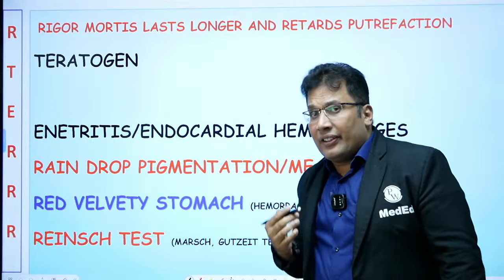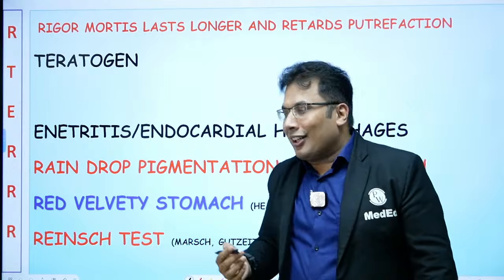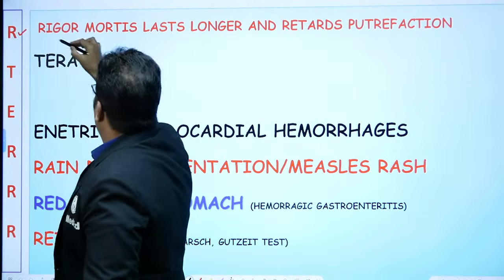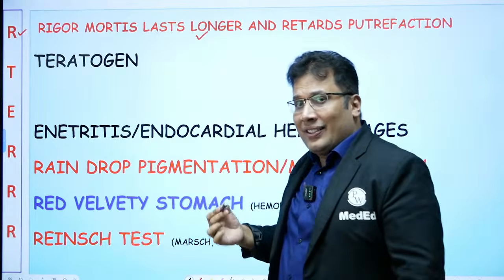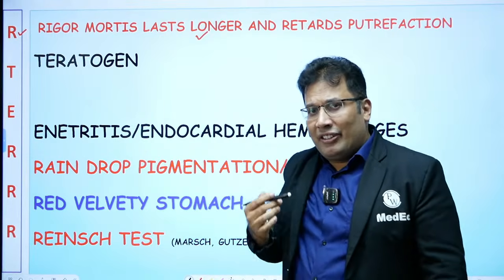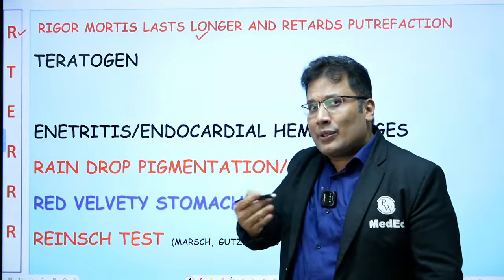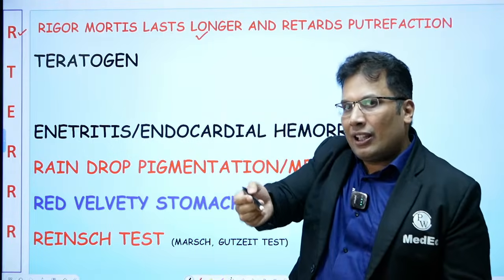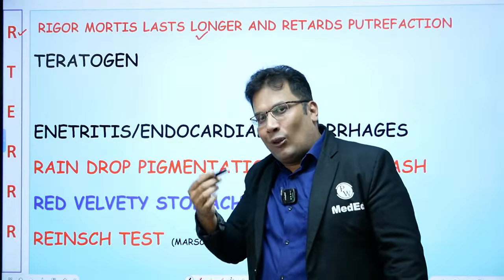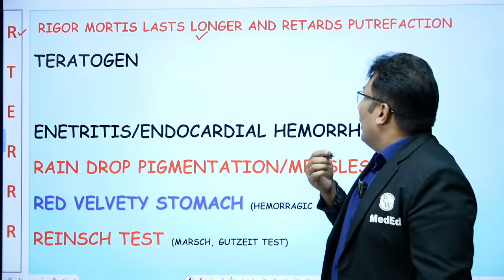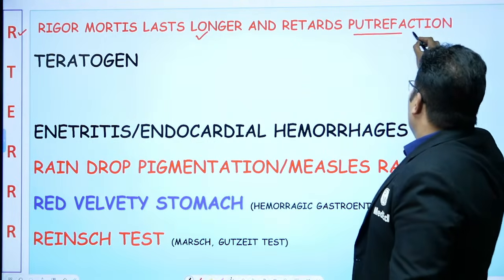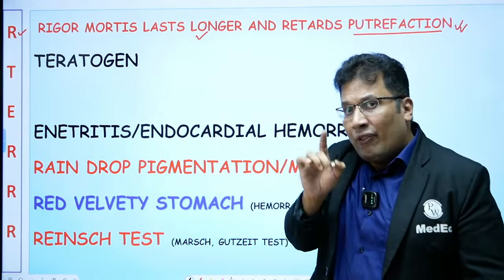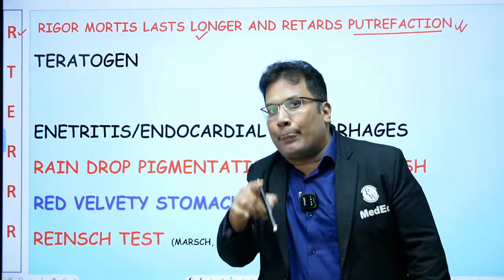Then comes Bonaparte RRR. R for rigor mortis lasts longer. As you know, rigor mortis starts within 1 to 2 hours. In case of arsenic poison, it lasts longer. It can be more than 12 hours, 14 hours, 18 hours like that. Then it also retards putrefaction. Again, very important MCQ. The putrefaction is inhibited by arsenic poison.